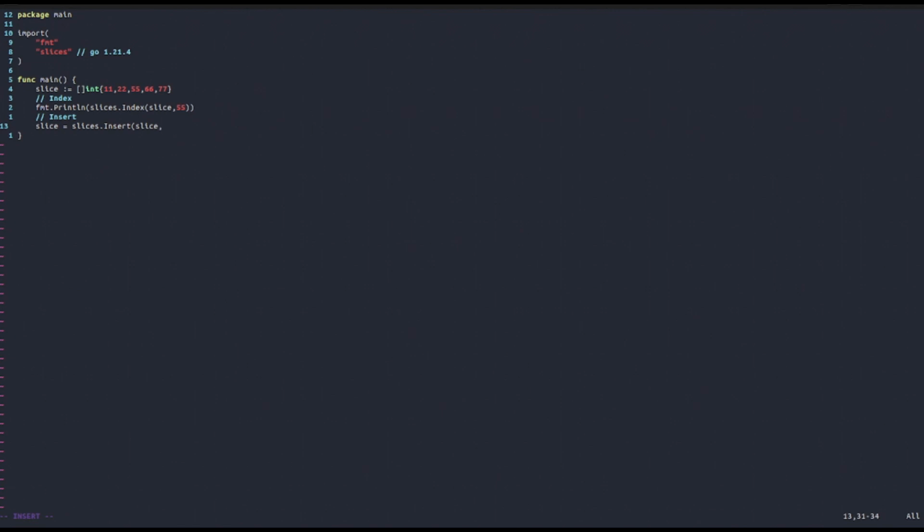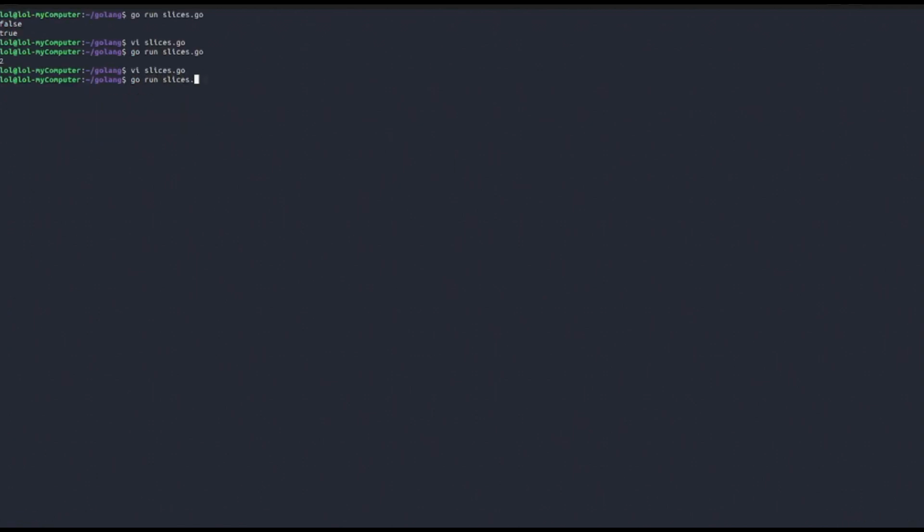So let's suppose that we want to insert at position 2 the value 33 because it's actually missing. So 33 and 44 are missing. So we will just put position 2. Then we will insert the values that we want to insert. In this case, let's put 33 and 44, because here you can insert as many values as you want. It will just tell you from which position you will start inserting them. So now let's try to print out again the slice. Let's see what we get. As you can see, we get the slice of multiples of 11 up to 77, as expected.